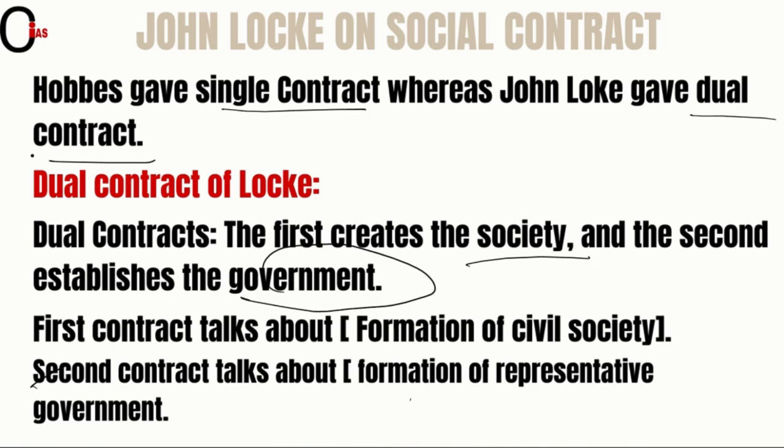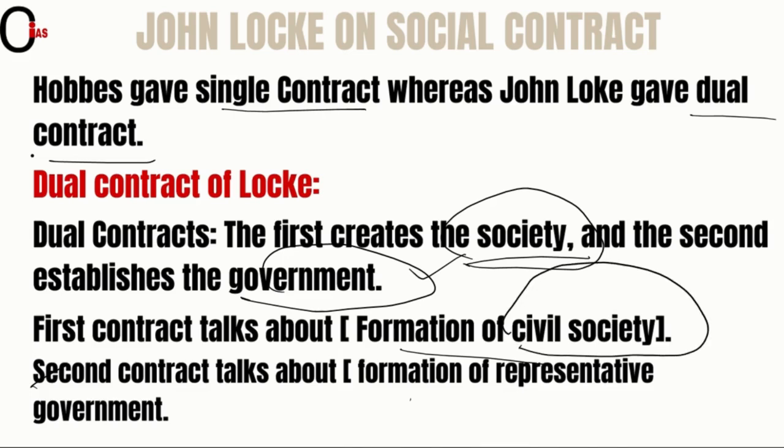First, civil society forms and then they think of the formation of governments. Here the first contract talks about the formation of civil society. Civil society basically means where the people have mutual agreement and mutual cooperation with each other. Locke says that humans are rational, and if they are rational, they are capable enough of taking right and wrong decisions. So here, people are having mutual agreement, and people are living peacefully without any interference of the state. So there is absence of state in the civil society.